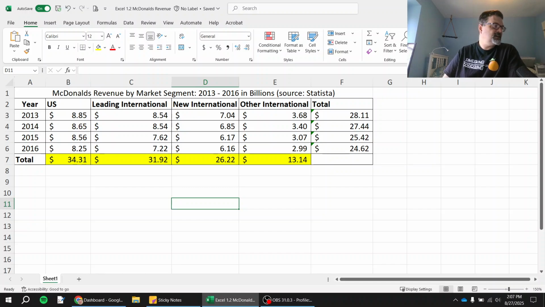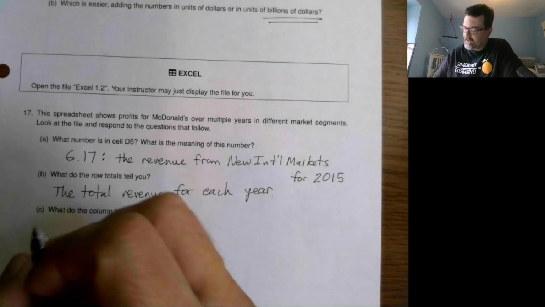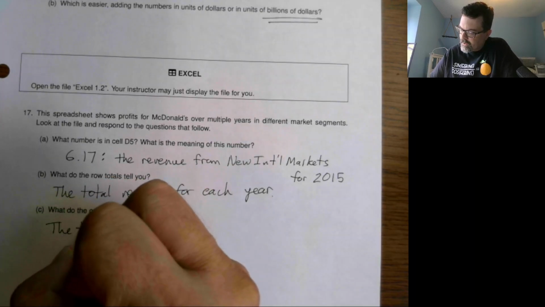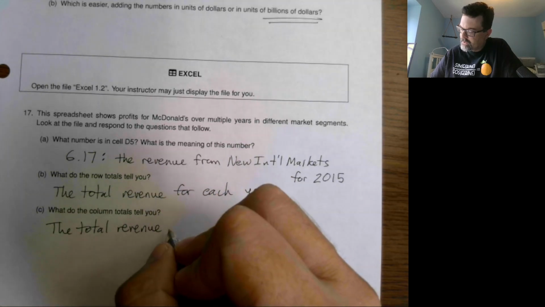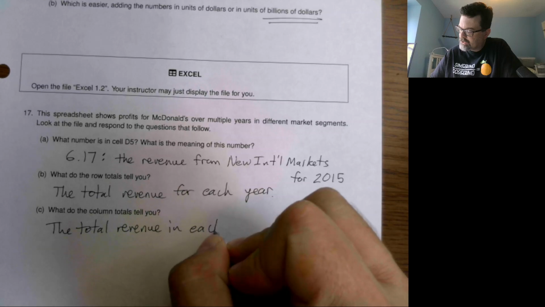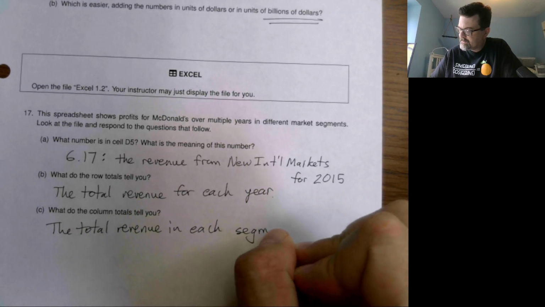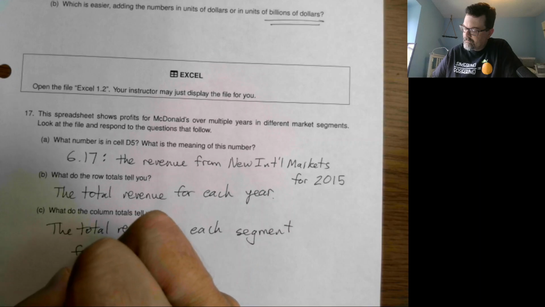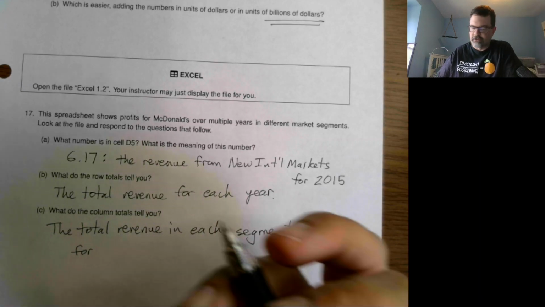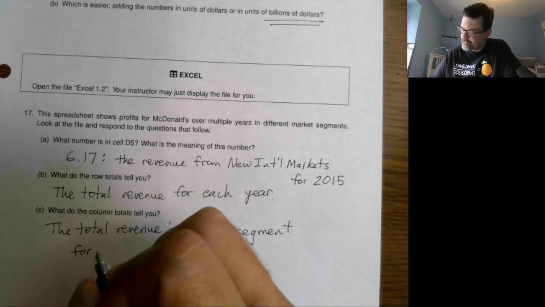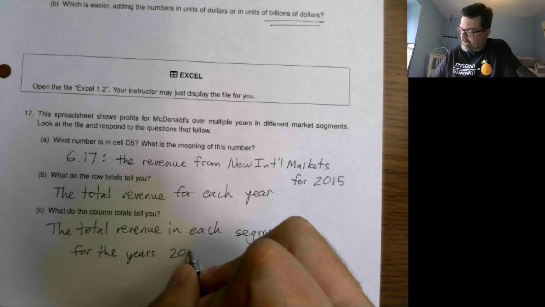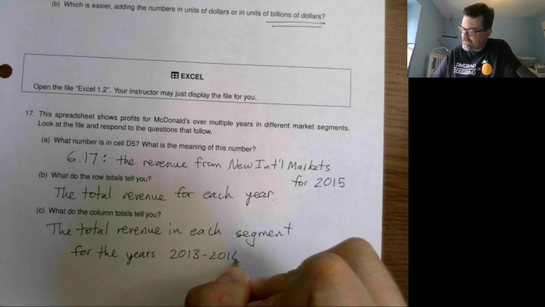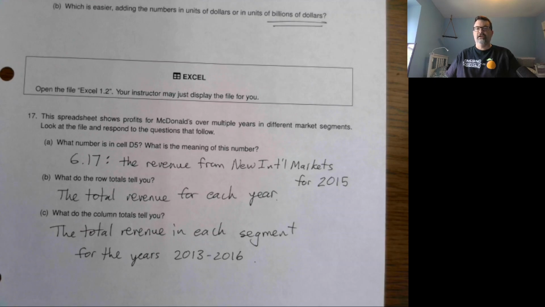So we are getting the total revenue in each segment for all the years that are shown, which is specifically the years 2013 to 2016. And there you are.